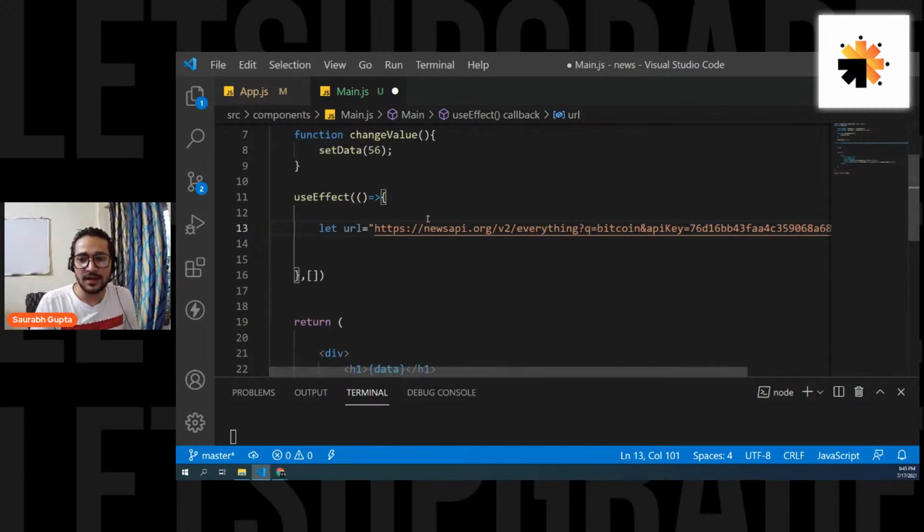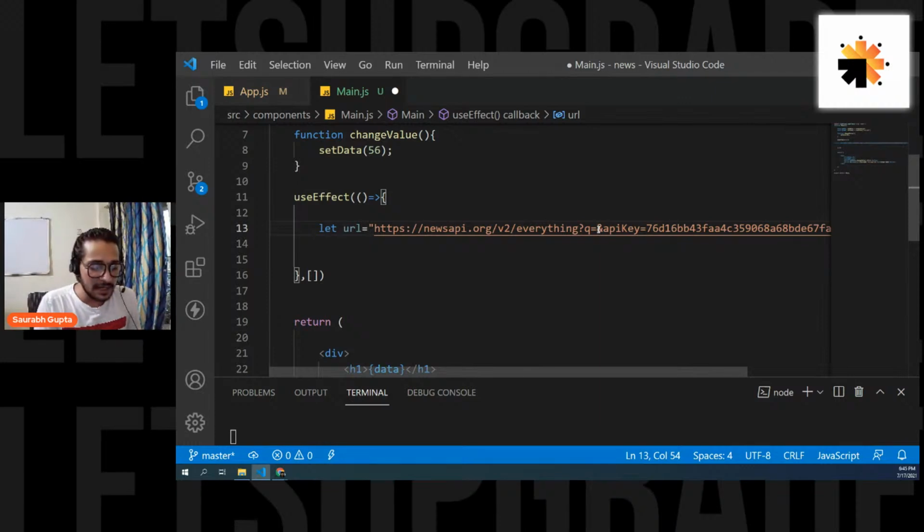And you can see it's so simple. https://newsapi.org/v2, that might be their version of the API, slash everything, question mark q equals what kind of news you want. Here you put it. So in this case, it's Bitcoin. You can change it to Microsoft. You can change it to anything you want.